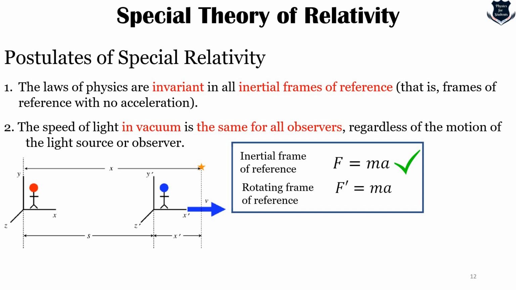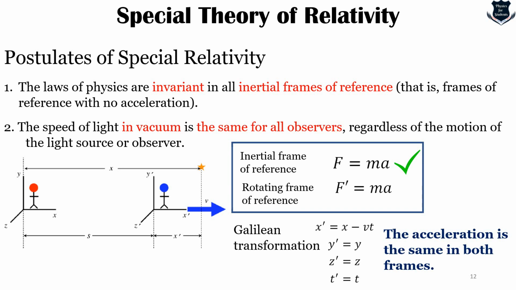That means we can apply the use of F equals ma in special theory of relativity, which deals with inertial frames of reference, and we can well certify that yes, this is gravity. However, the Galilean transformation looks like this, and it says that acceleration is the same in both frames of reference. Now, as we know, Einstein later generalized the postulates of special relativity and the equations further into general theory of relativity.